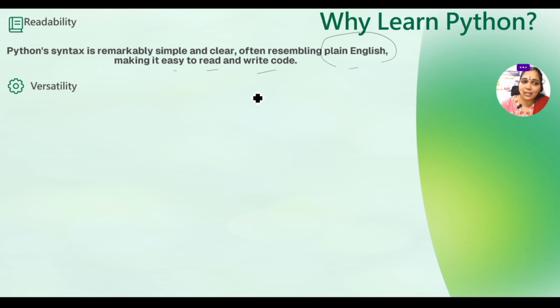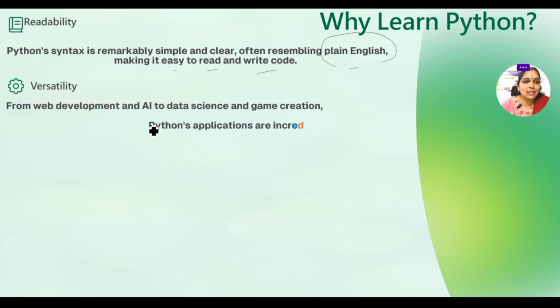Okay, it is very versatile. The most versatile thing about Python is that it covers everything from web development to AI, from AI to data science, and even game creation. Python applications are becoming incredible. Many innovative things have been done in Python, using it for gaming, and most importantly in web development also. So Python full stack development can be learned using Python itself.